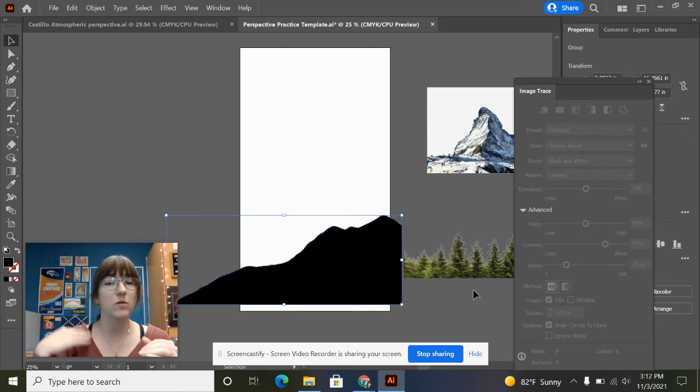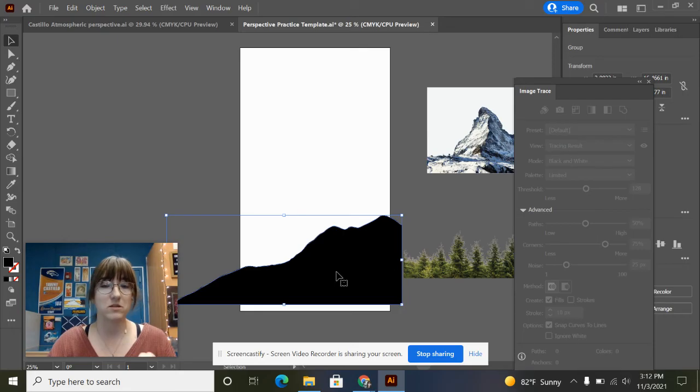Right? So the reason why things that are closer to us appear darker is because we can see all of those tiny little details. Okay. And when they get further away from us, everything that's in the air blocks our view. And so it appears to get lighter. So that is the definition of atmospheric perspective. And we're going to do that with our colors on our mountains.